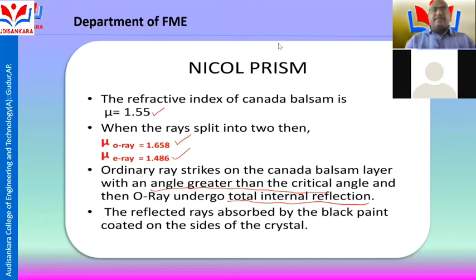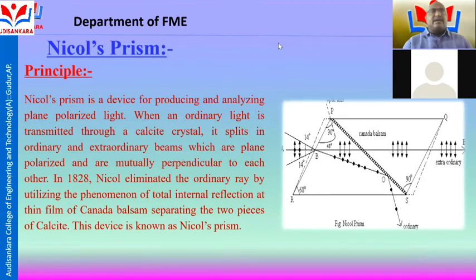So what is the Nicol prism? Basically, what is the principle? What is the construction of the Nicol prism? For example, this is the Canada balsam layer cut along the body diagonal, with angles 68 degrees and 90 degrees. Here the light rays are split into two directions. One is the BO direction, another is the BE direction. BO is the ordinary ray, and BE is the extraordinary ray.